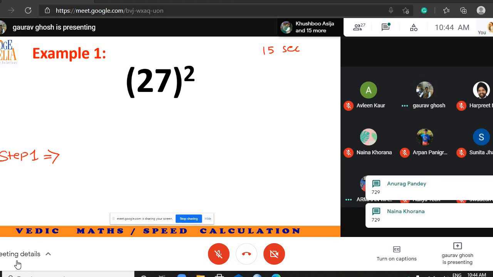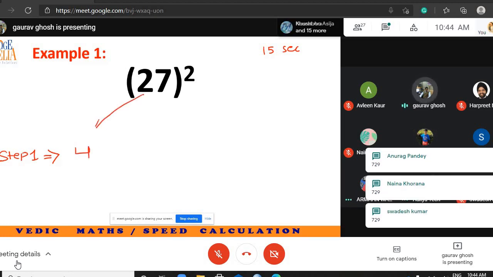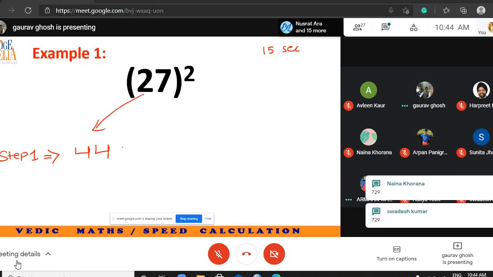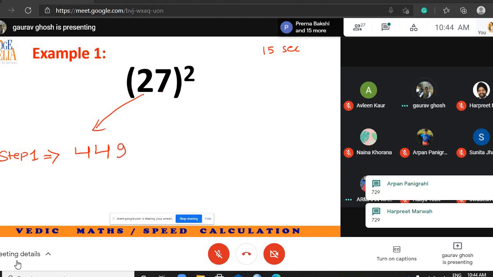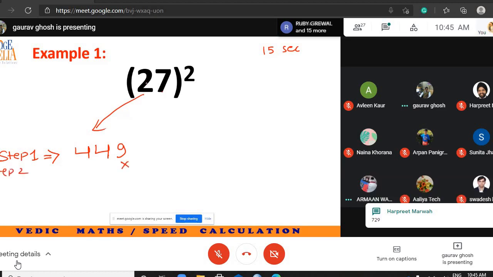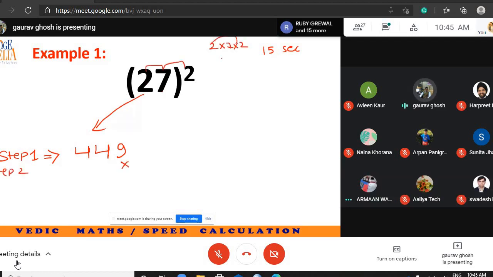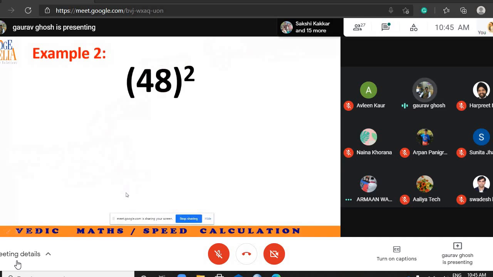Step 1 will be 49 because of this 7. And step 2, I will leave one space, then I will write 2 into 7 into 2. So 14, 28, so 729. Okay, fine. This also we have done.